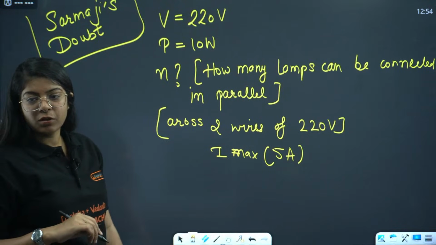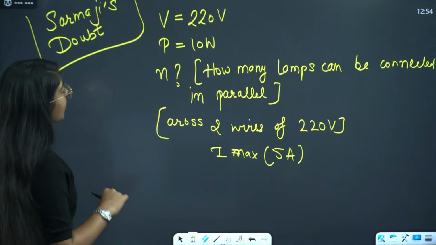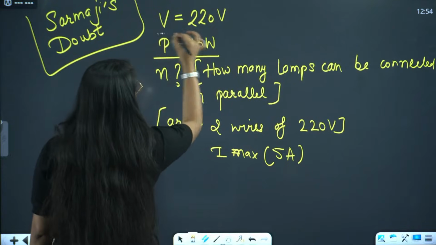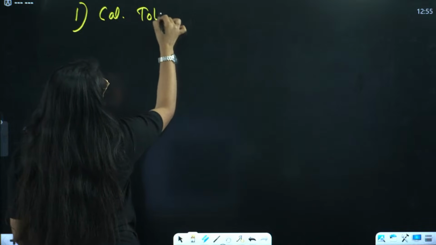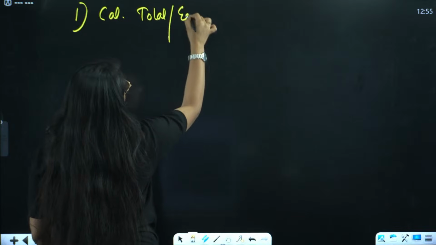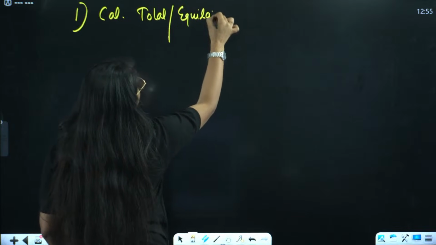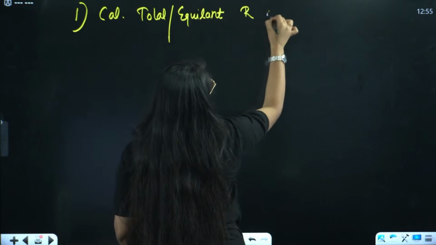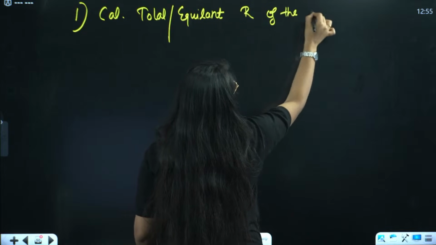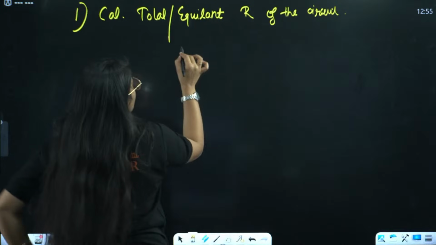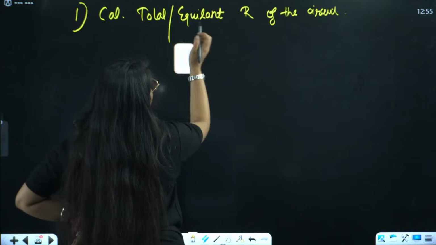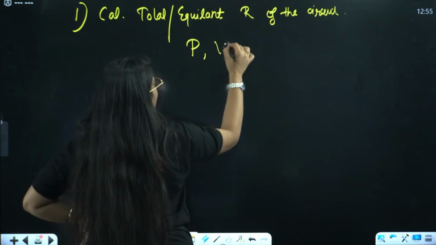Correct, Joseph, you are correct. Okay, let's see, power is 10 watt, voltage is 220 volt. So first you have to calculate the total or equivalent resistance of the circuit, right? Equivalent resistance of the circuit.